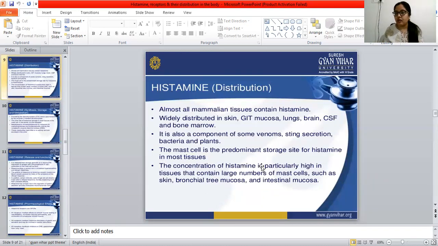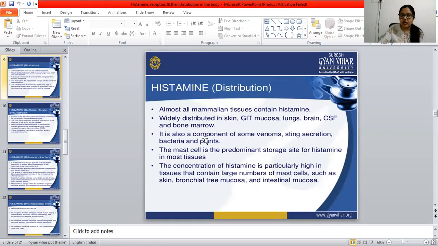Now, histamine distribution: how histamine is distributed in our body. Almost all mammalian tissues contain histamine. It is widely distributed in skin, GIT mucosa, lungs, brain, CSF, and bone marrow.